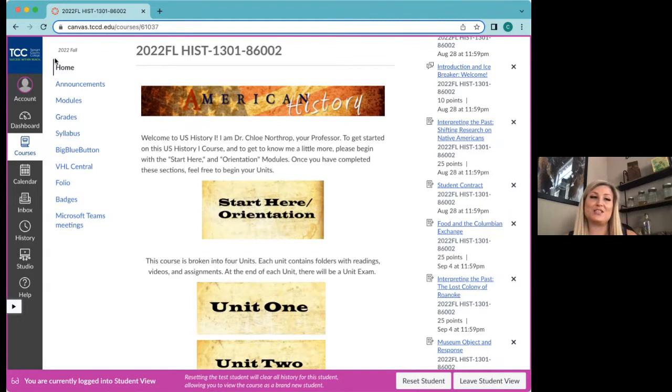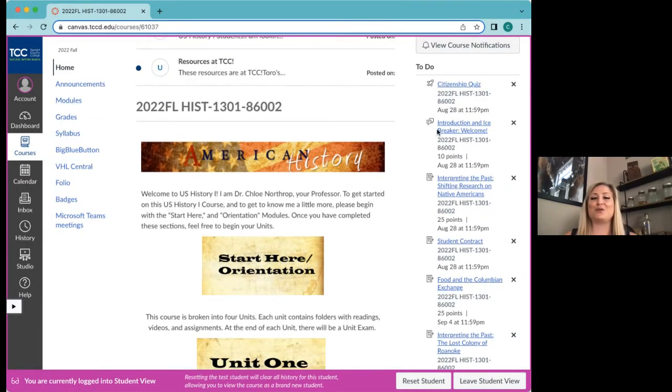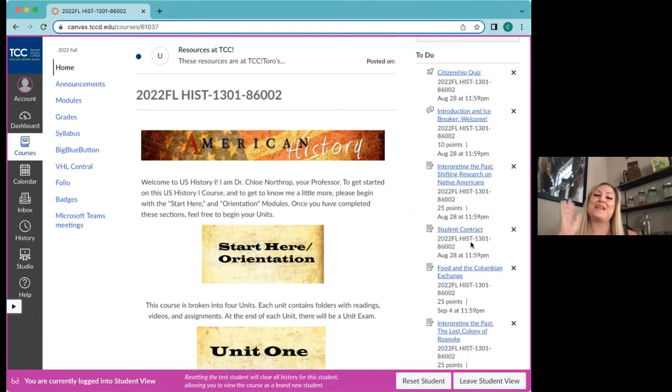If you don't like home pages and you want to go straight to modules, you're welcome to do that as well. They're all the same. Now, don't let this overwhelm you. There's going to be a lot of things in your to-do list, but just bite off very small pieces in order to eat this entire course, if you will.